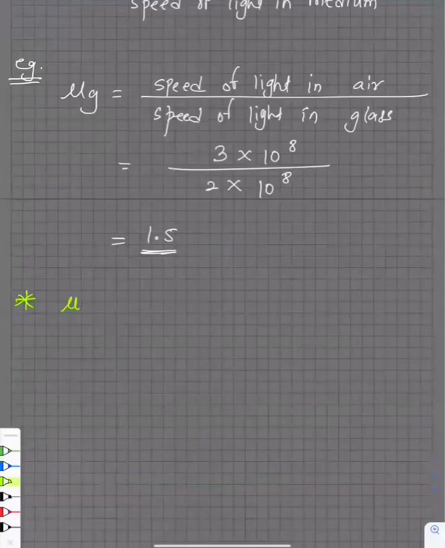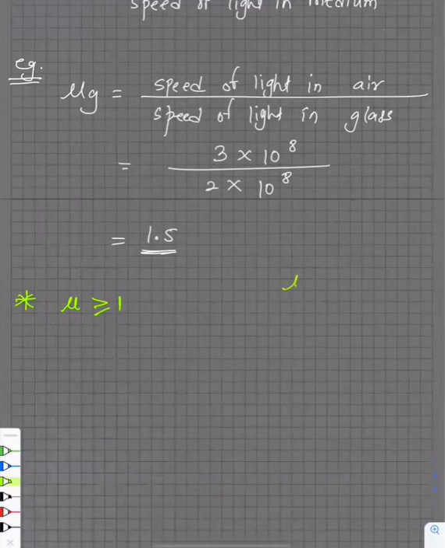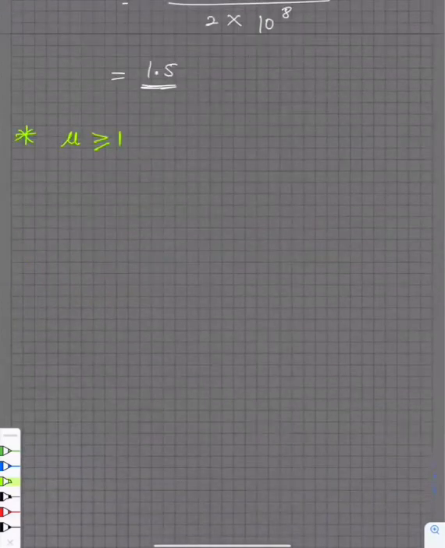So guys, your refractive index will be greater than or equal to 1. Clear everybody? So refractive index will always be greater than or equal to 1. It cannot be less than 1 for any medium.